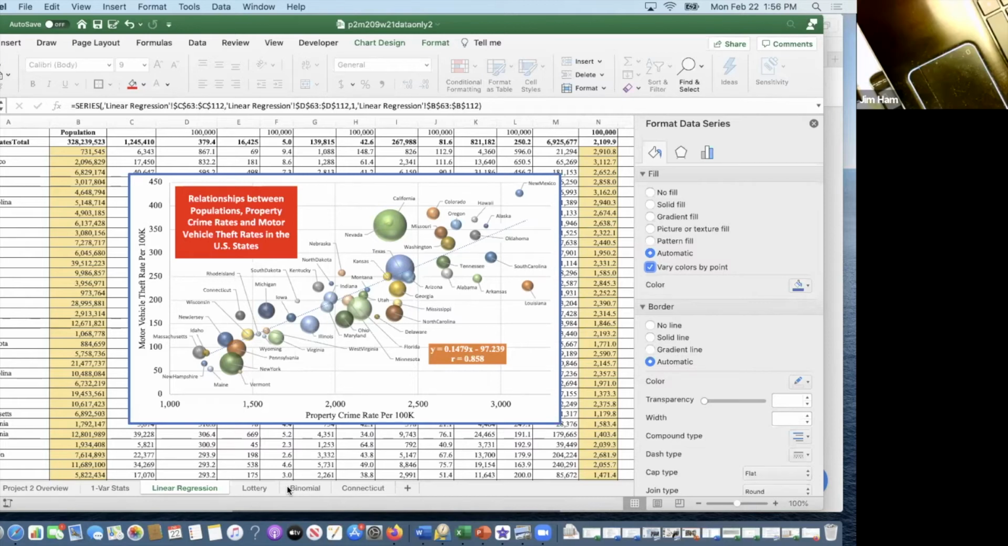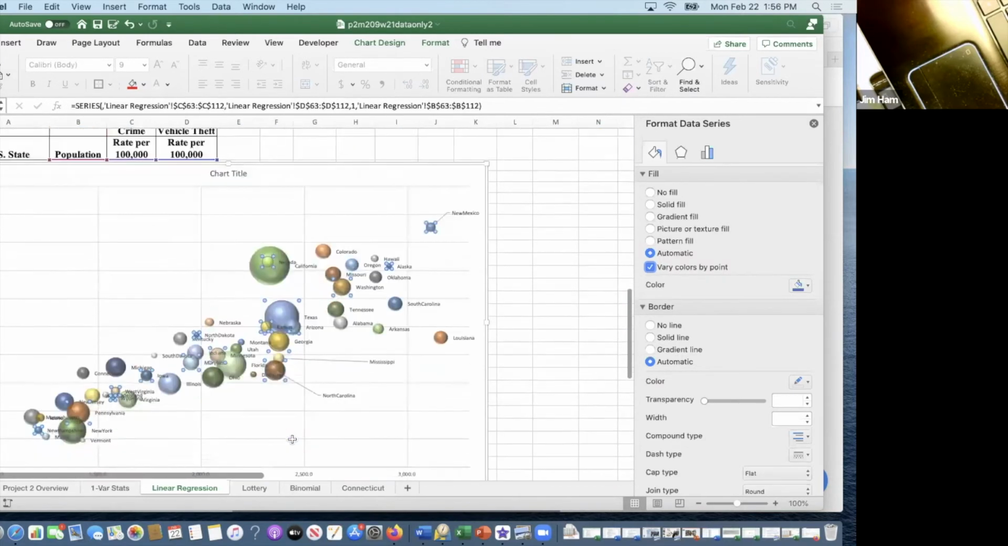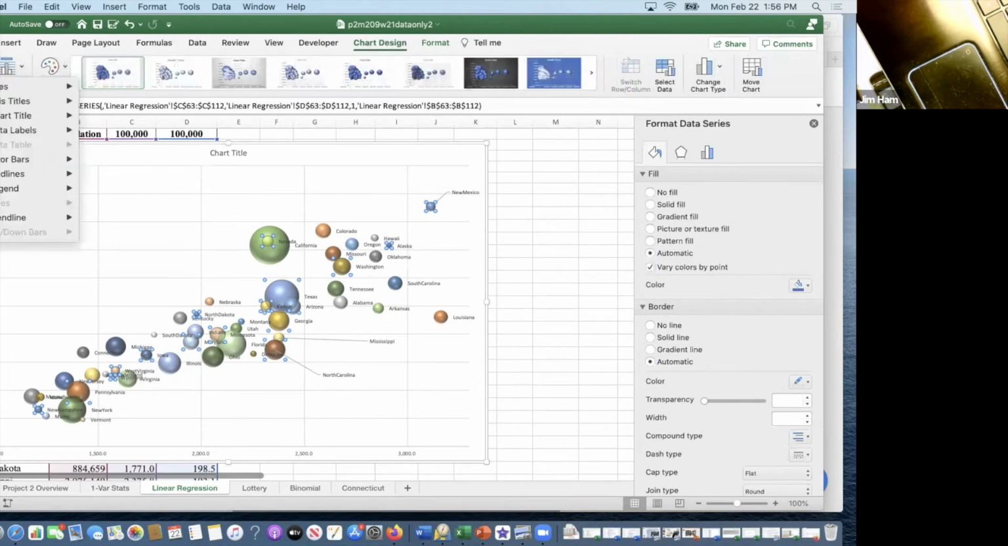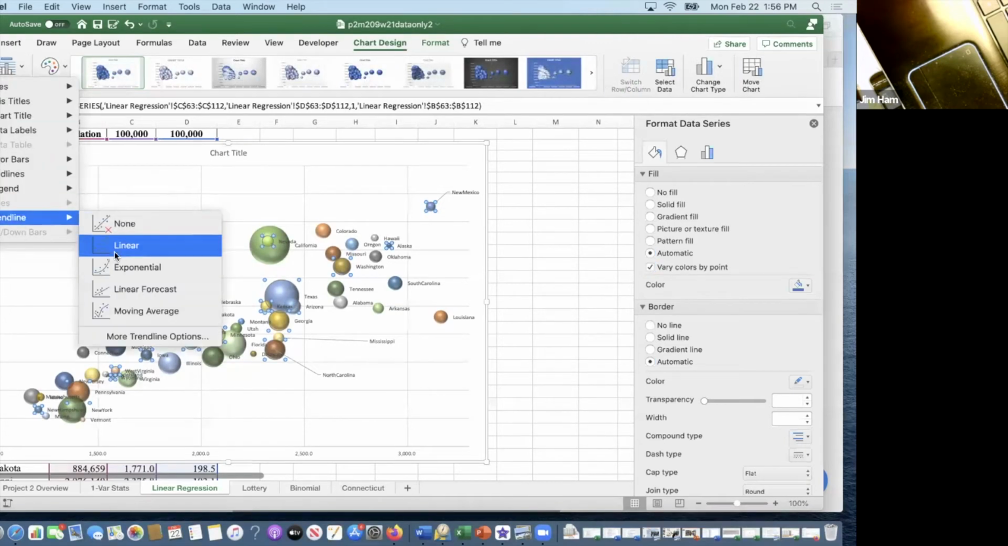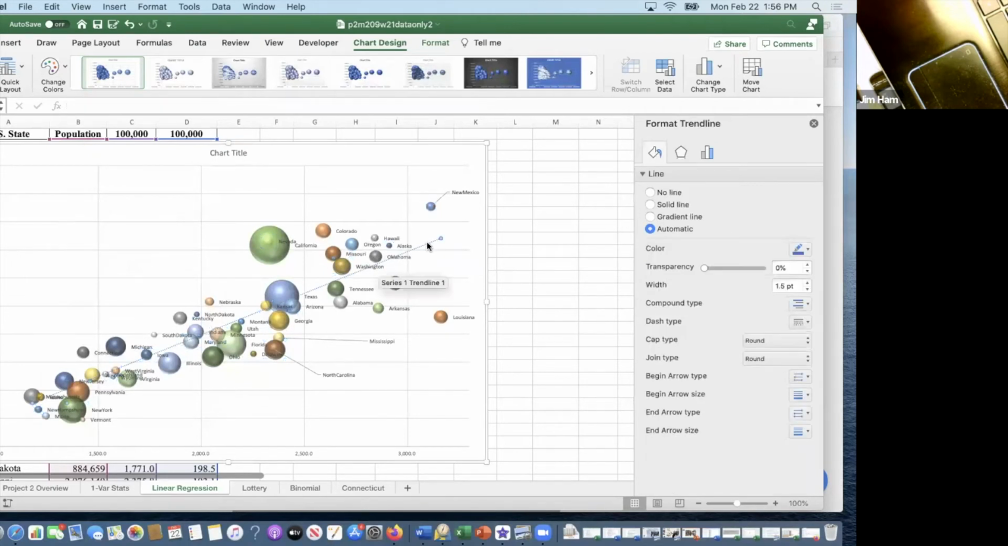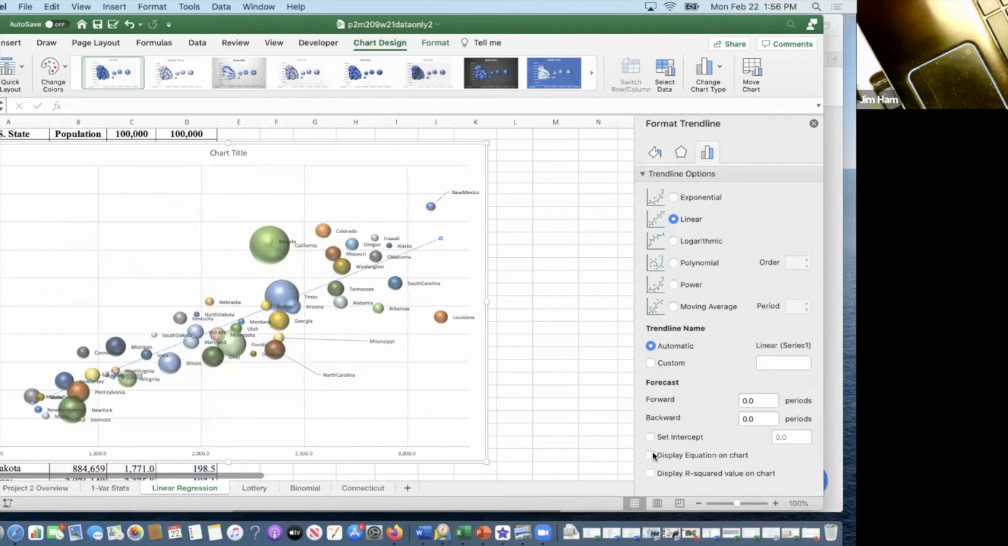Again, down here, we can come up, hit the chart design, and then add chart element. You can add a linear trend line, and you can see the same line goes up there, but it's the trend line between the X and the Y. Click on the line, and then right click or control click to format the line. You might want to display the equation and the R squared on there.